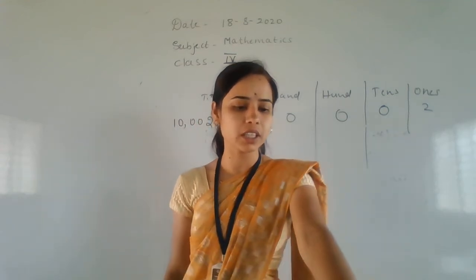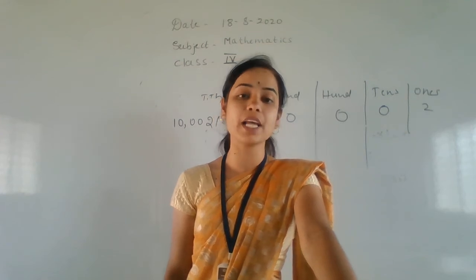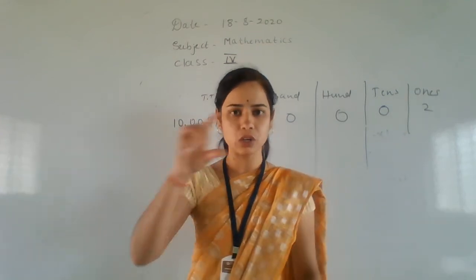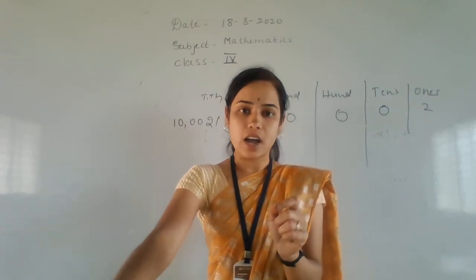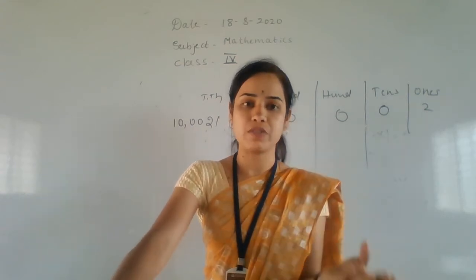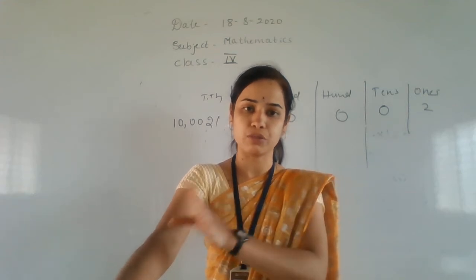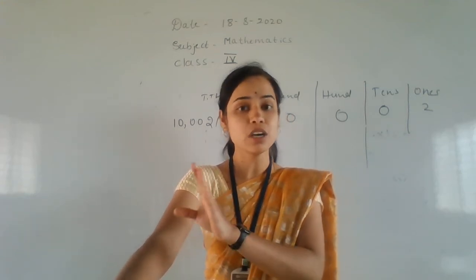Okay, then third one, that is for each of the following write the place value of 4. They have given a number. Okay, 4 has come in that number. In that number, what is the place value of 4? If it is in 100 place you have to write 400. If it is in 10th place you have to write 40, like that.